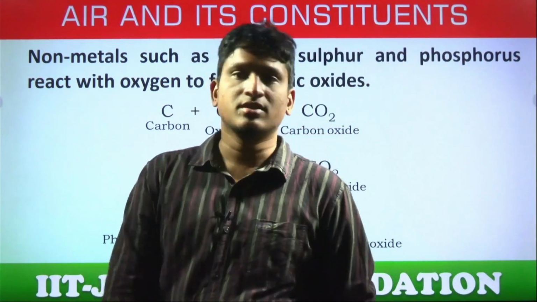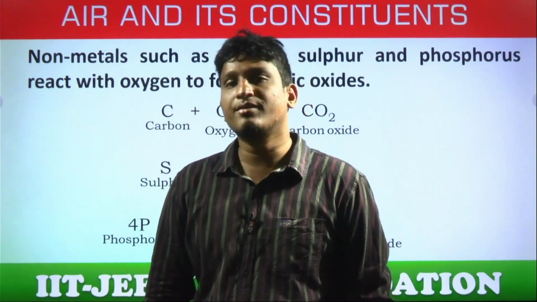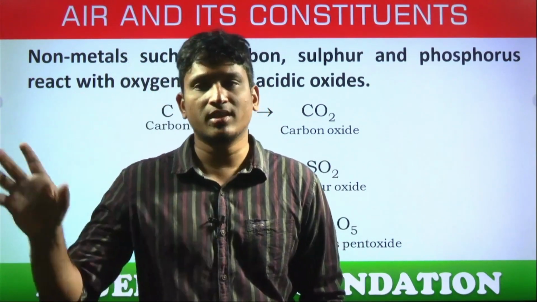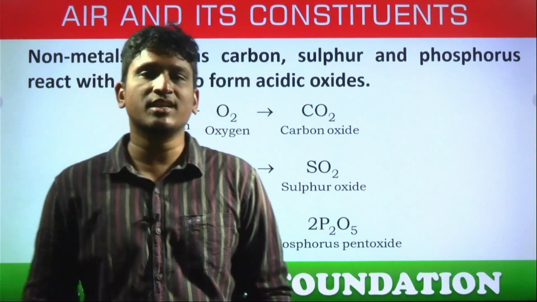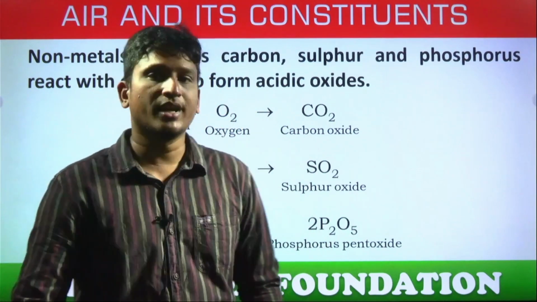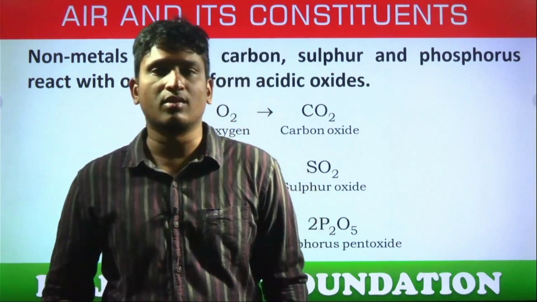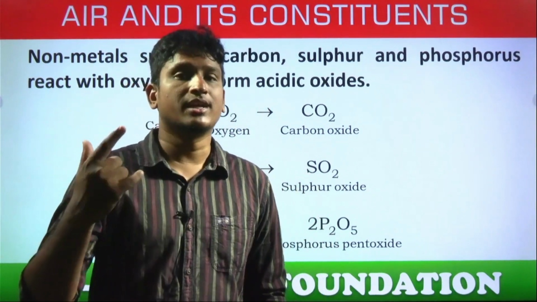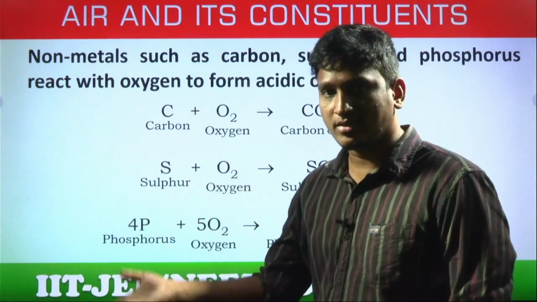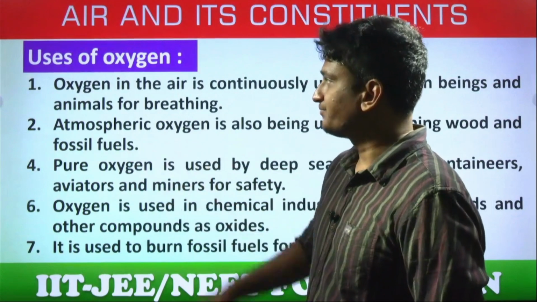You already know the litmus color change in these acidic oxides. When these acidic oxides, students, dissolve in water, they form direct acids. CO2 plus H2O gives rise to H2CO3, carbonic acid. SO2 plus H2O gives rise to sulfurous acid, or sulfuric acid also if it is SO3. P2O5 in H2O gives rise to phosphoric acid. Like that, these non-metallic oxides, when added to water, form the respective acids. So oxygen, when it reacts with metals, produces metallic oxides which are bases. When it reacts with non-metals, it produces non-metallic oxides which are acids.